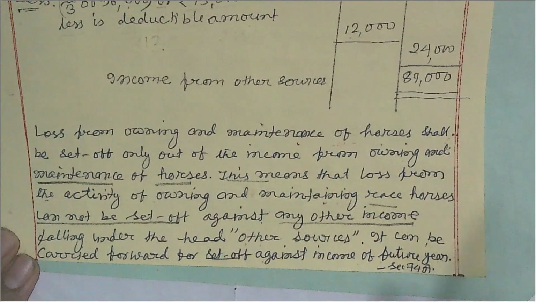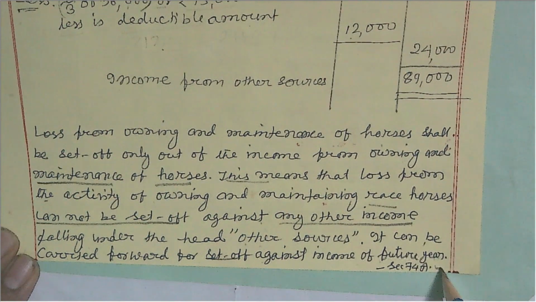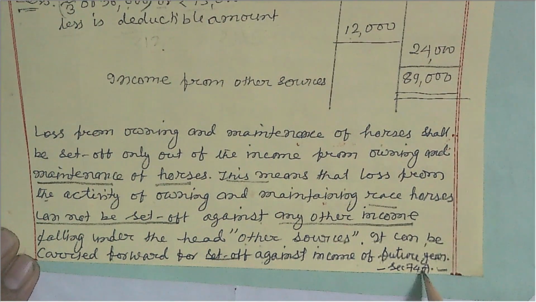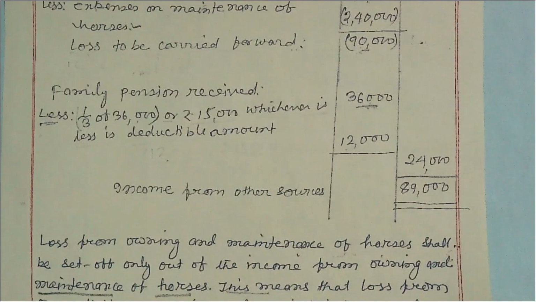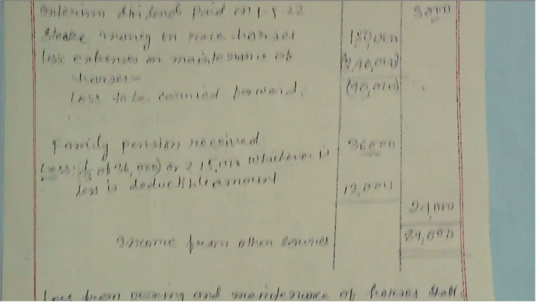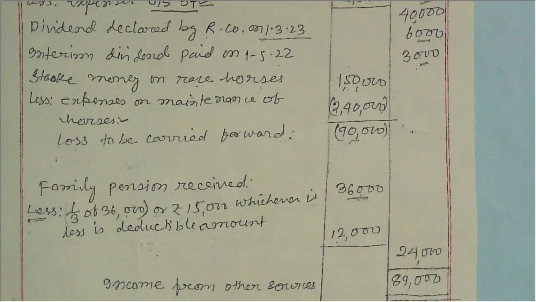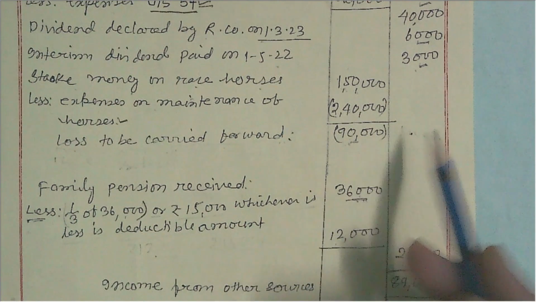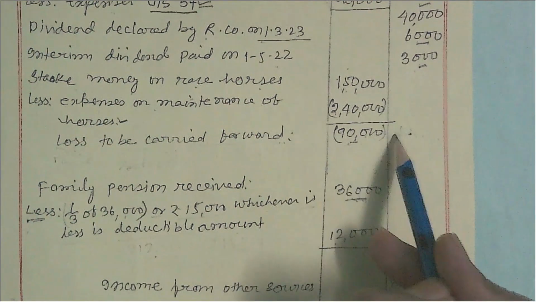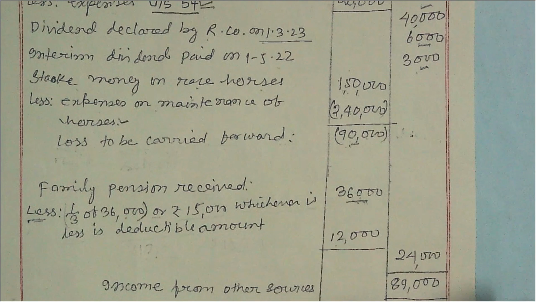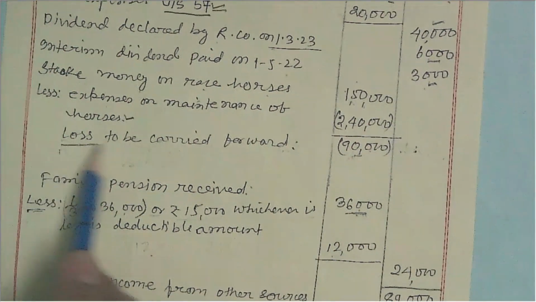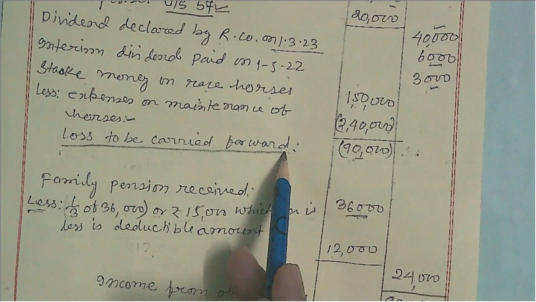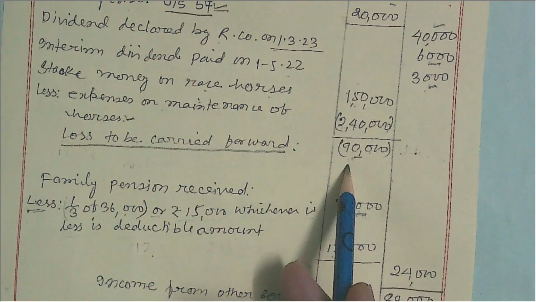This section 74 is the capital A one. As per these provisions, this loss amount has not been written in the second column, because we cannot deduct this loss from other income. So the loss to be carried forward, 90,000, is written here.